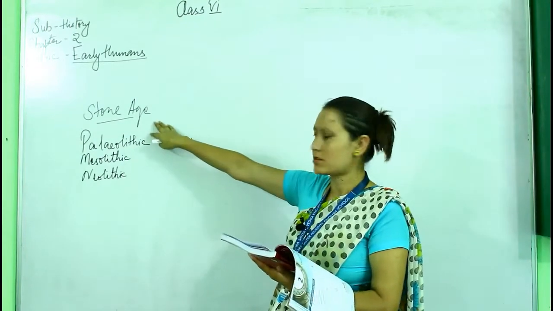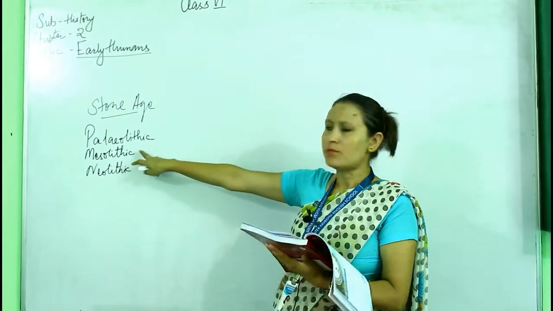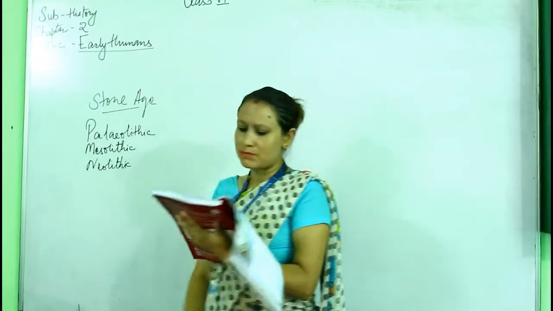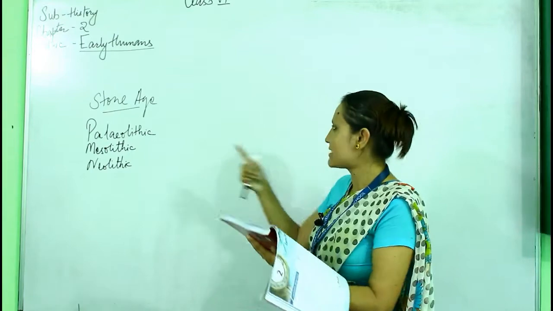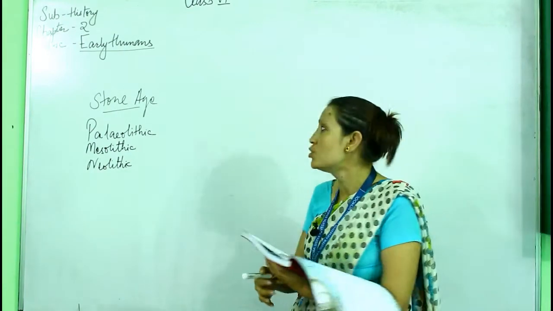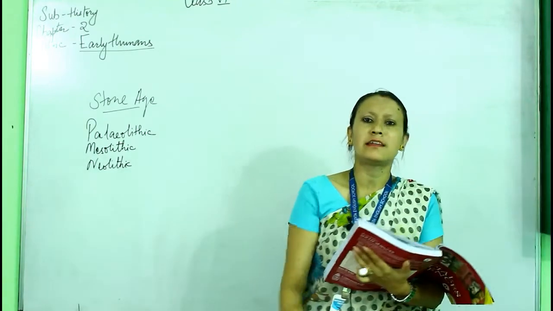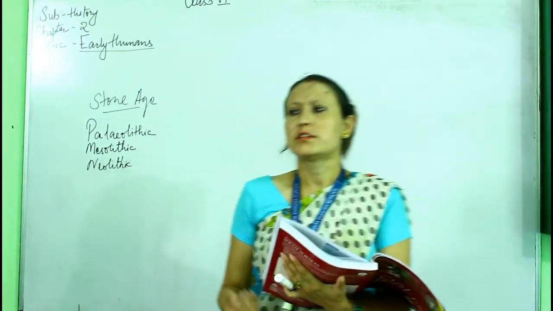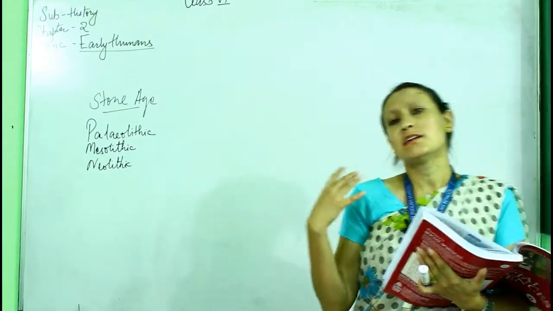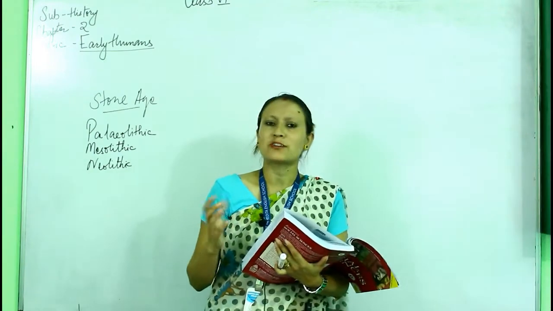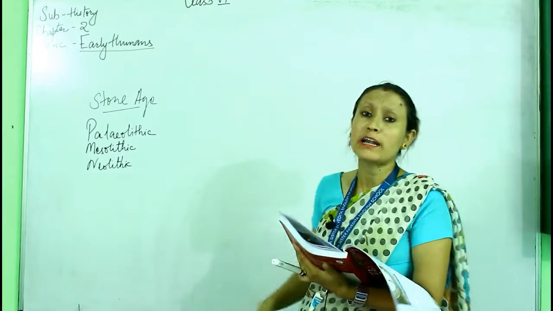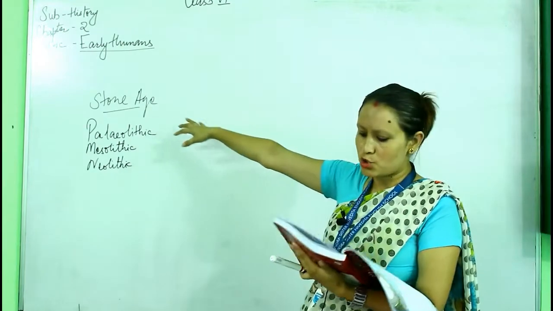Stone Age, Paleolithic Age, Mesolithic Age and Neolithic Age, which will cover this whole chapter. Now first we will discuss what is Stone Age. Stone Age actually means the people used stones in their daily lives. The tools they used were made from stones, even the ornaments and the daily articles they used were all made from the stone. So that's why the early age was known as the Stone Age.